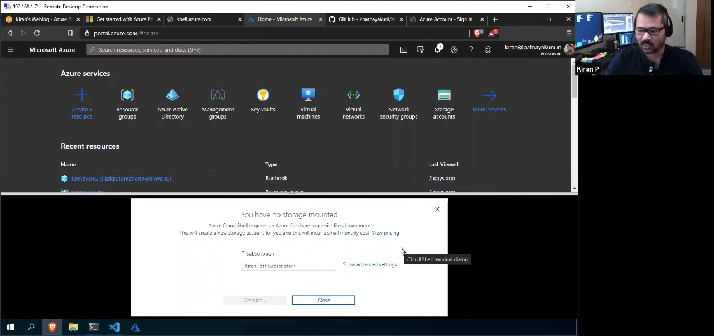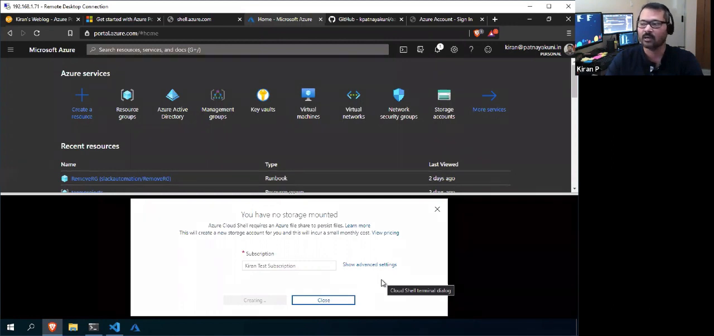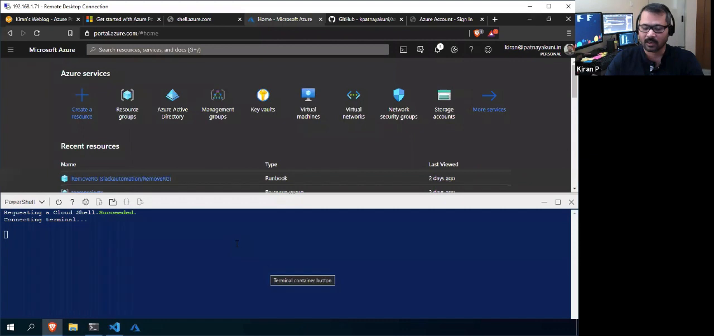That's all that you need to do the first time you log in to the Cloud Shell. It will take a couple of minutes. It has to create a storage account for you and a file share for you, and then it will open your Cloud Shell. It will create your container and attach it to your browser. Meanwhile, I think it's connected.